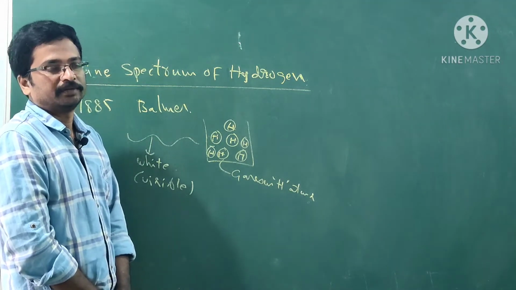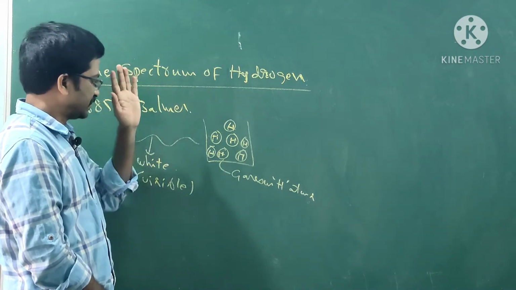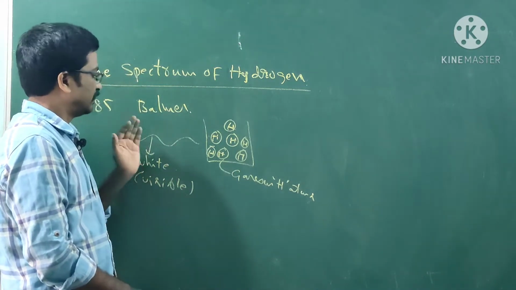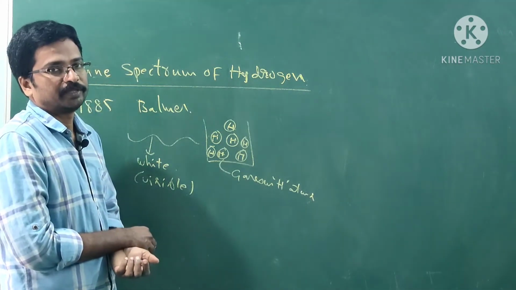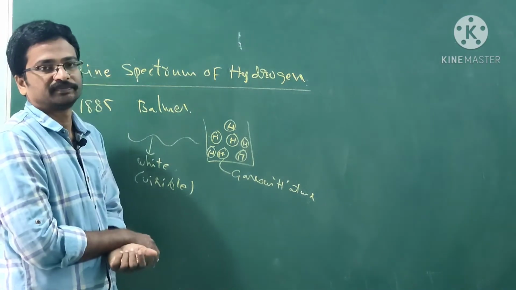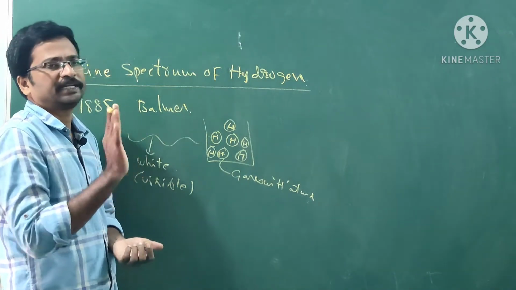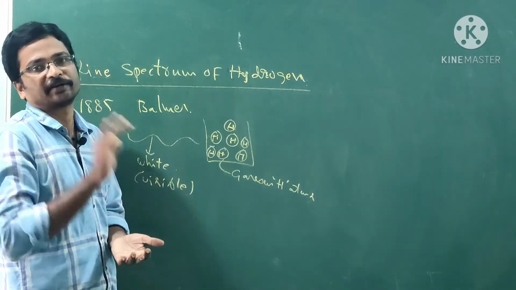In electromagnetic radiation, he takes white light. For the remaining part, he did not do the experiment with the remaining electromagnetic radiation.